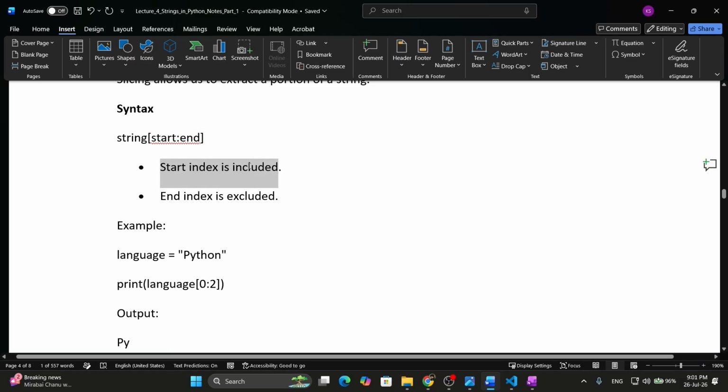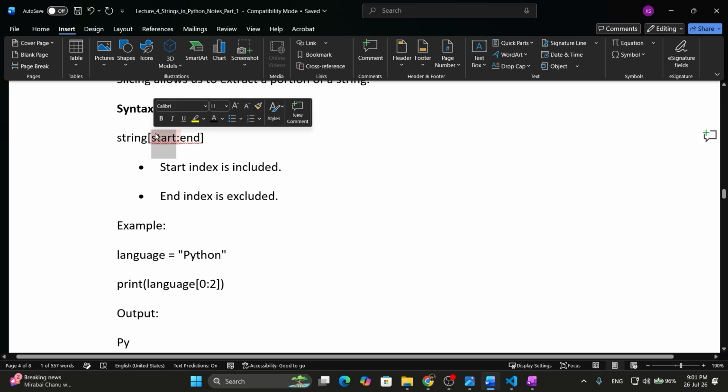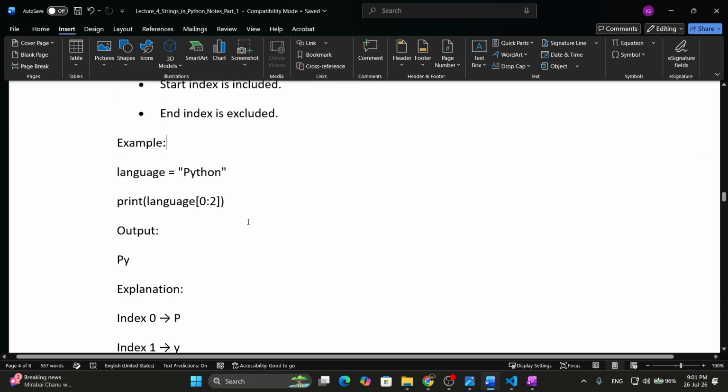Start index is included and end index is excluded. This is the difference. The starting index which we give here, that value will come, but the ending value is excluded, that value does not come in the result. So this is a simple meaning.